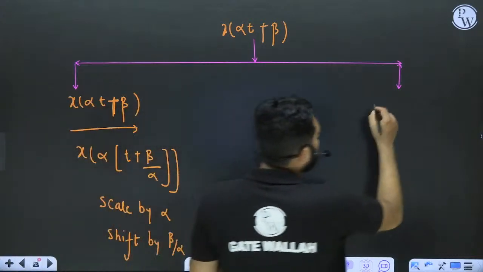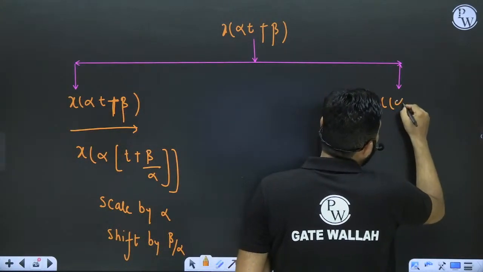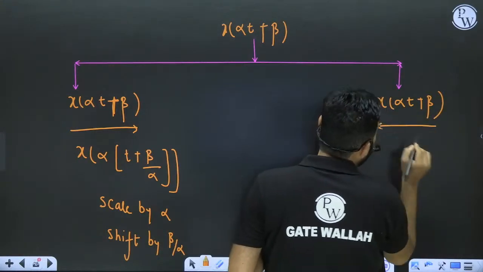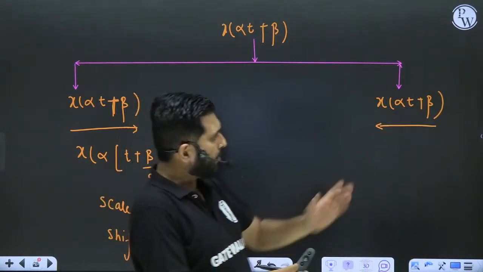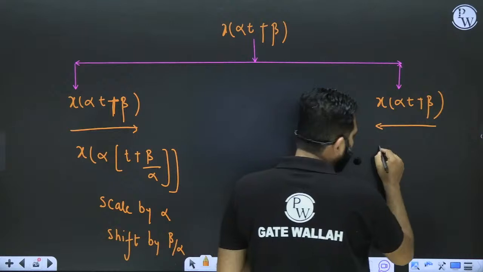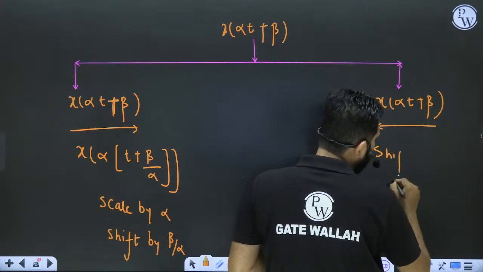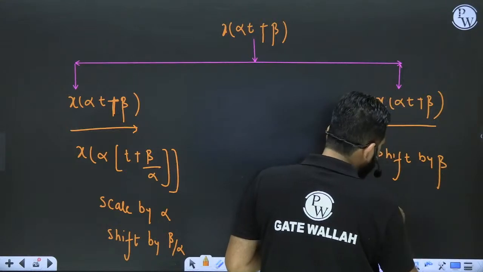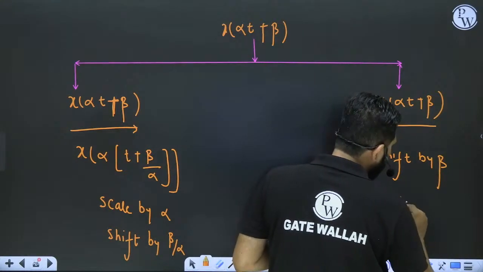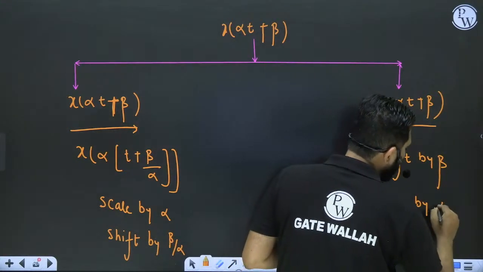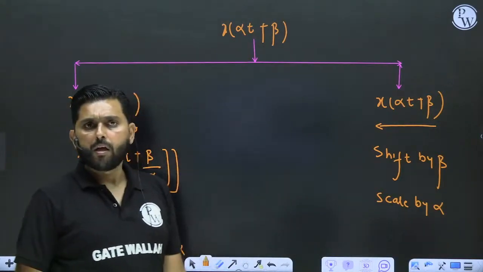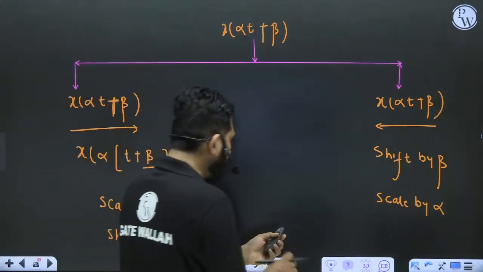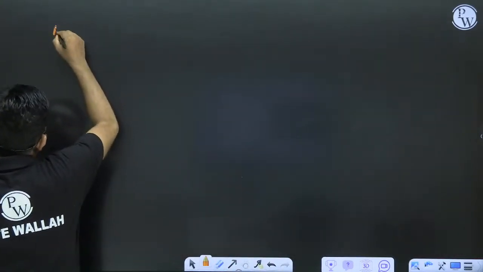If you go in this way, x of alpha t plus beta, in this way, from left to right, then shift by beta, and scale by alpha. So any way you will opt, the answer will remain same. What is the mathematical base? Let me give you the mathematical proof. Mathematical base.